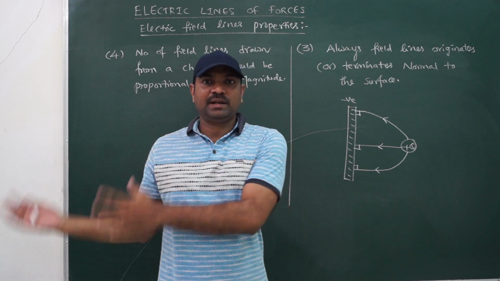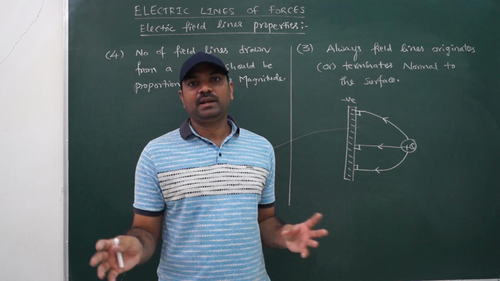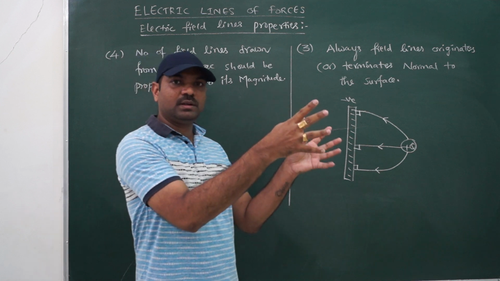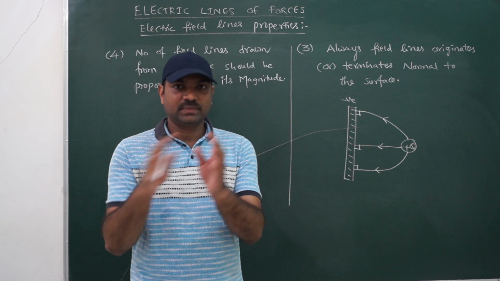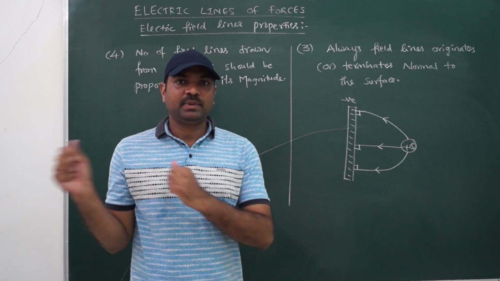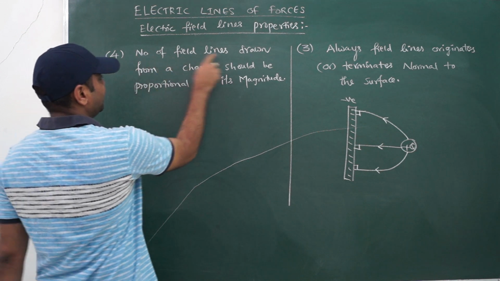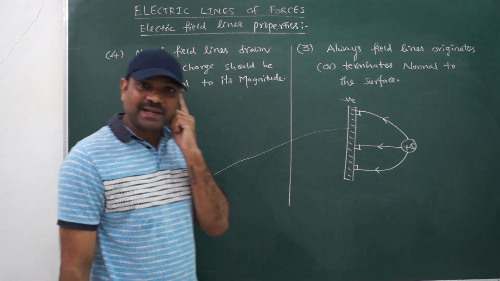I will draw 10 field lines, somebody will draw 20 field lines. So there will be some irregularity in the number of field lines. So that's why, to bring all drawings under one particular roof, they have specified one rule, that is what?